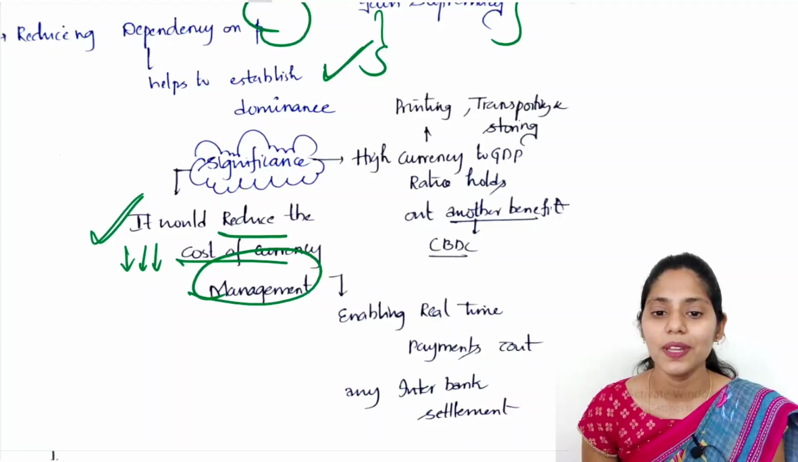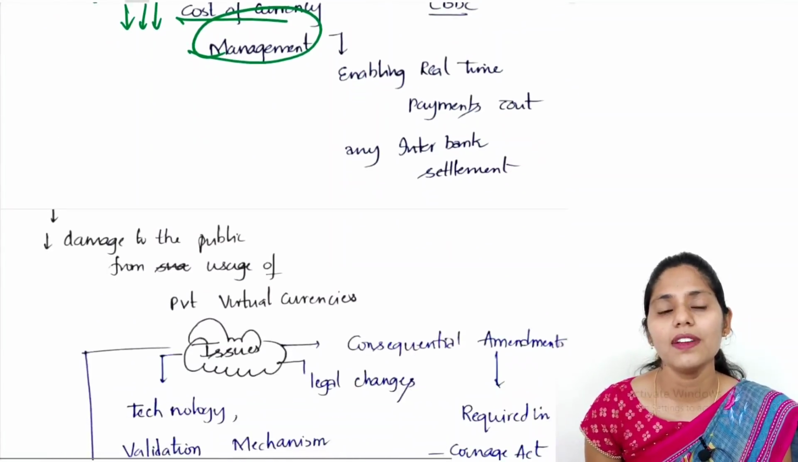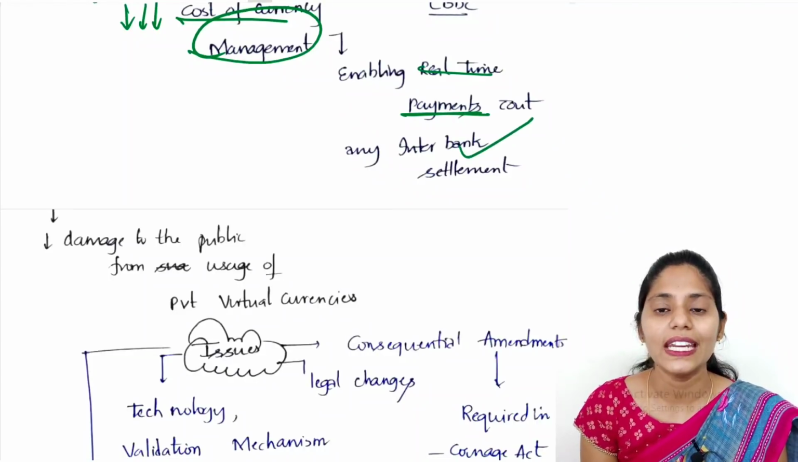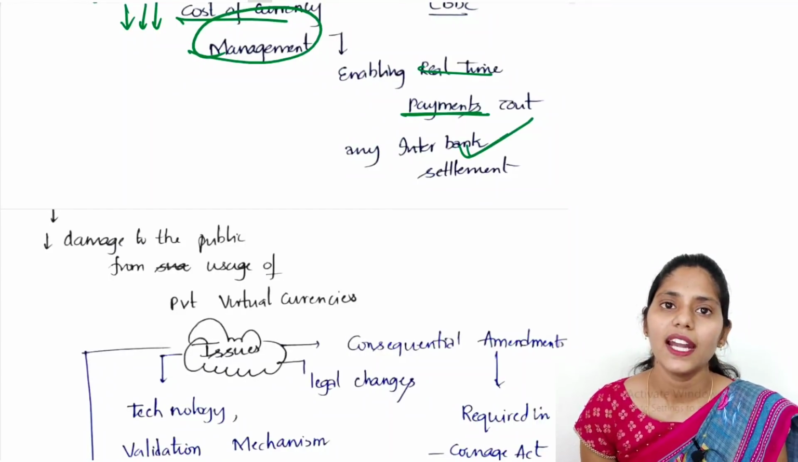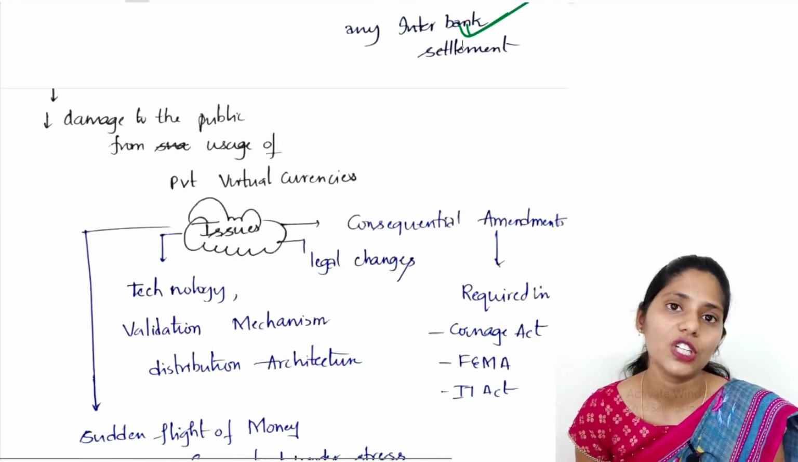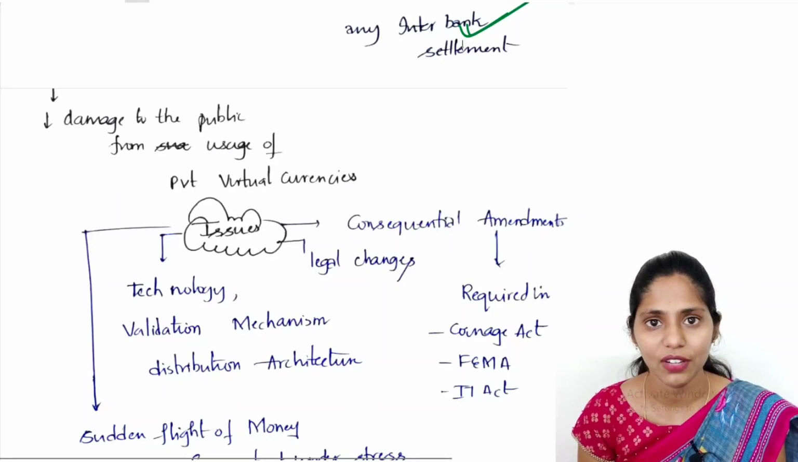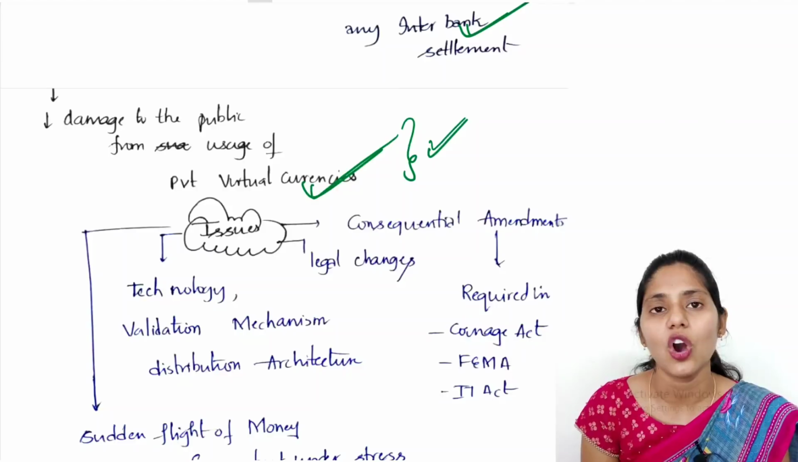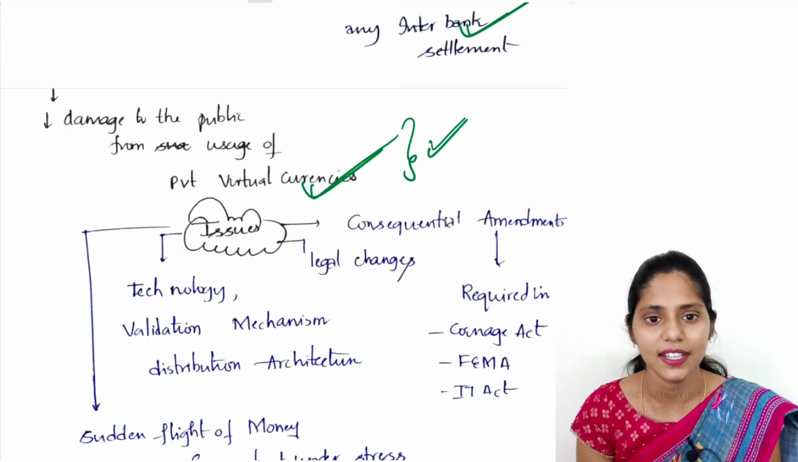So that cost will be minimized. And next one is, it will be very much helpful for enabling real-time payments without any interbank settlement. And next one is, damage to the public from usage of private virtual currencies. Whenever they are using private virtual currencies, there will be a high amount of risk that can be minimized whenever government is coming up with its own digital currency.